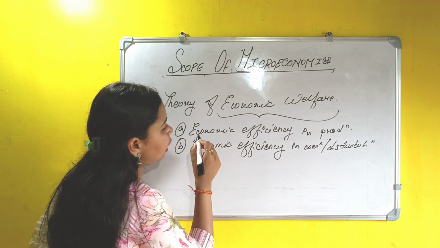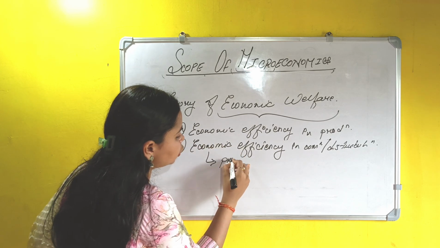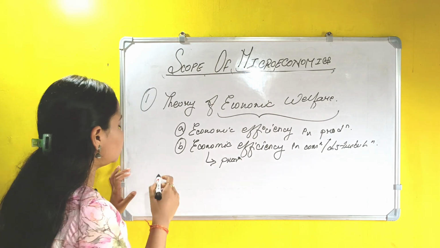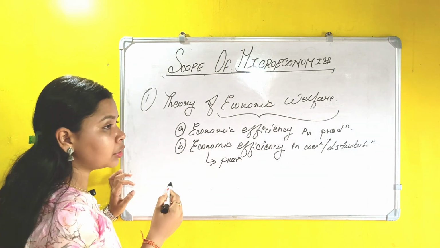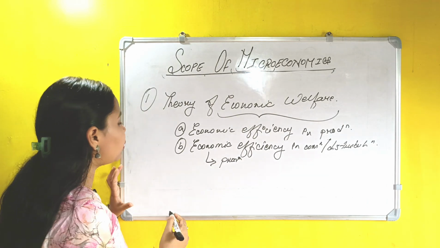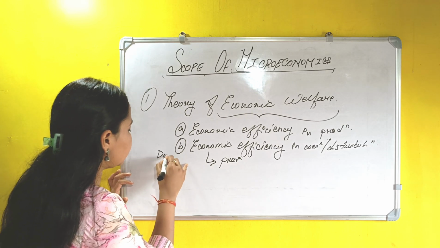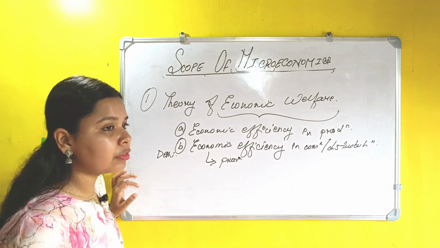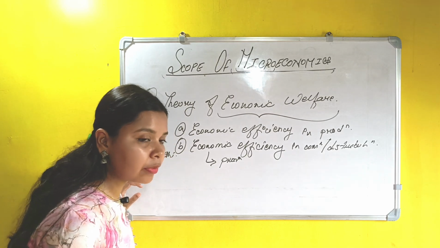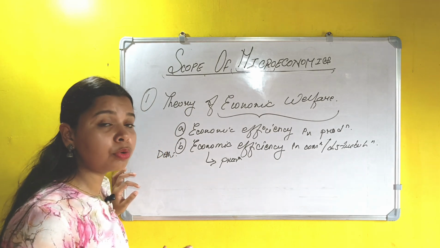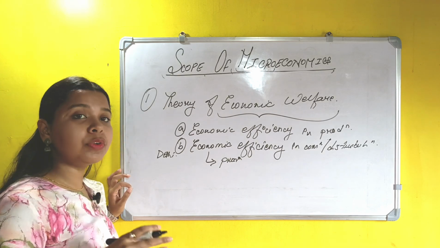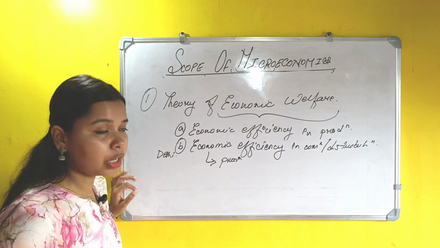That means after having economic efficiency in production, suppose our country is huge, right? Our country is huge. So in this situation, if our country is producing a major part of the goods and services in Delhi, and after producing these goods and services in Delhi, the government examined the situation and came to the conclusion that we don't need to import goods from other countries. In that situation, that means what? We have achieved economic efficiency in production.